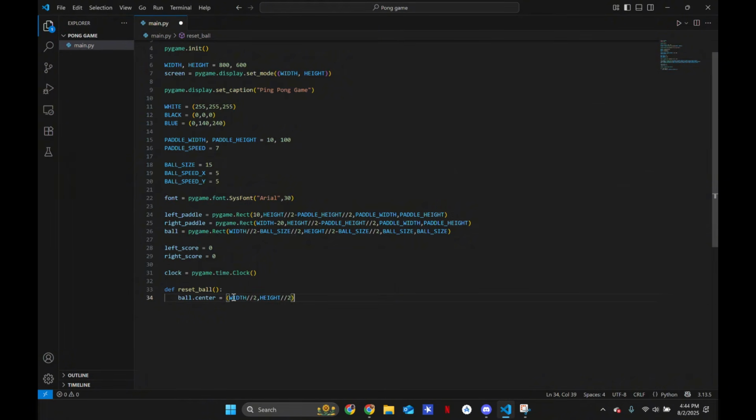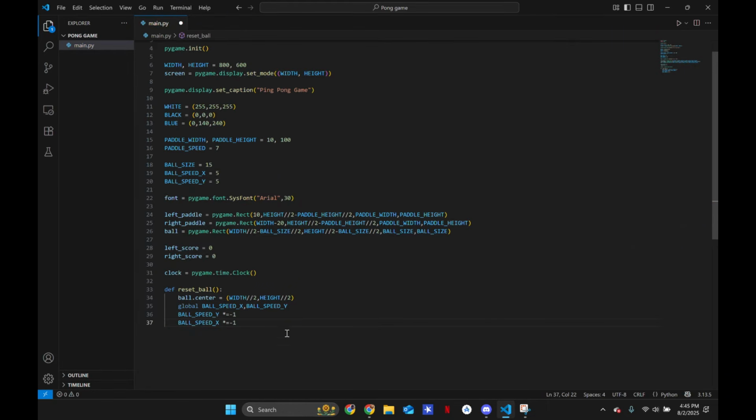And now we're going to use our global variable. So it's just going to be able to use any variable that we already defined, and it's going to take it and put it inside of this function. So global ball_speed_x and ball_speed_y. There we go. So now those two are global variables inside of a function. So let's do ball_speed_y times equals -1 and ball_speed_x times equals -1.